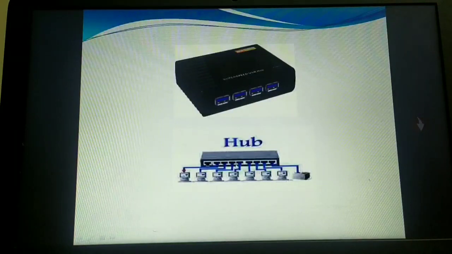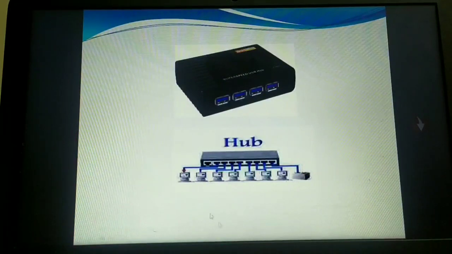The hub will actually broadcast the packet. Broadcast means it will send a copy of the packet to all the connected nodes. But it can be a disadvantage, and it can be an advantage also. Suppose one port is not working, the network will not fail.